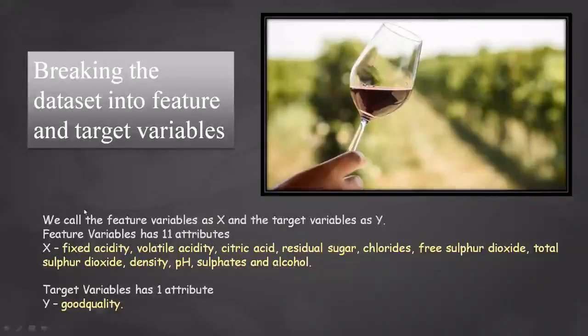So we have about 12 attributes in total, in which 11 are the feature variables and one is the output, the target variable. We store the feature variables as x and the target variable as y. In the x, we have fixed acidity, volatile acidity, citric acid, residual sugar, chlorides, free sulfur dioxide, total sulfur dioxide, density, pH, sulfates, and alcohol. Then we have the target variable, which is the good quality.